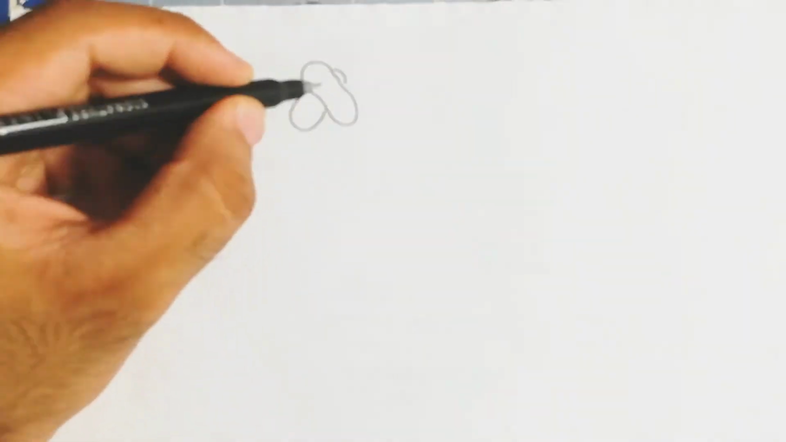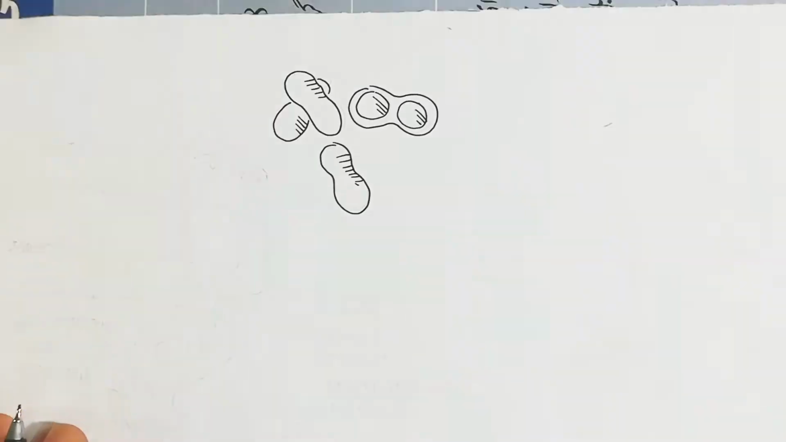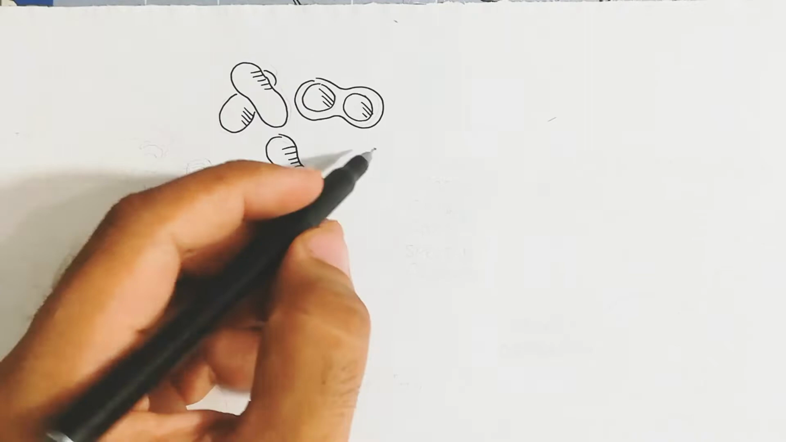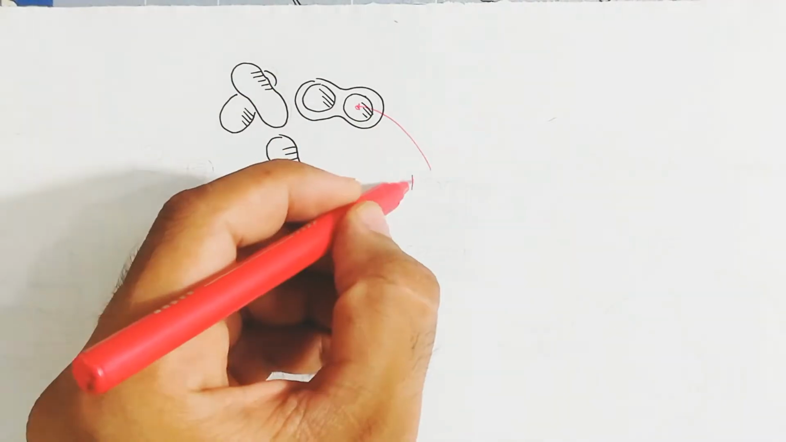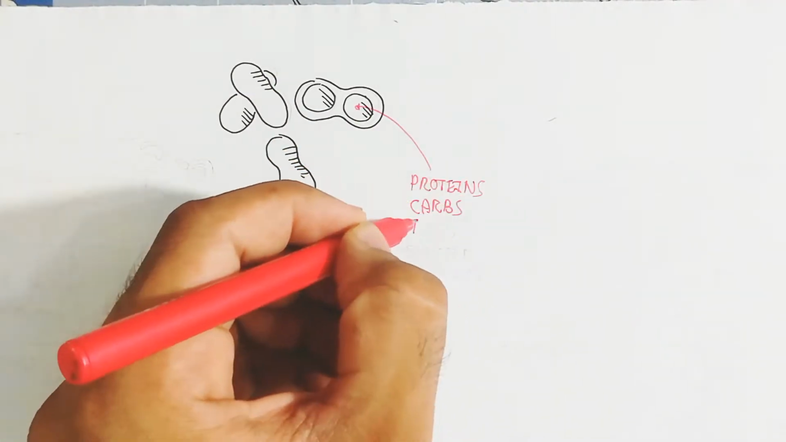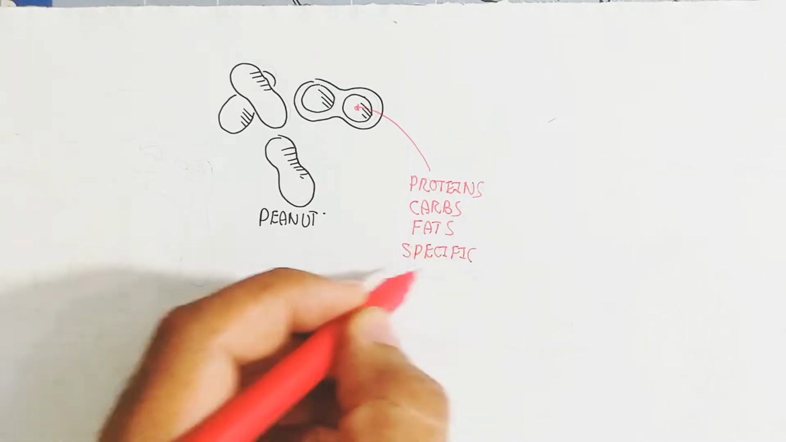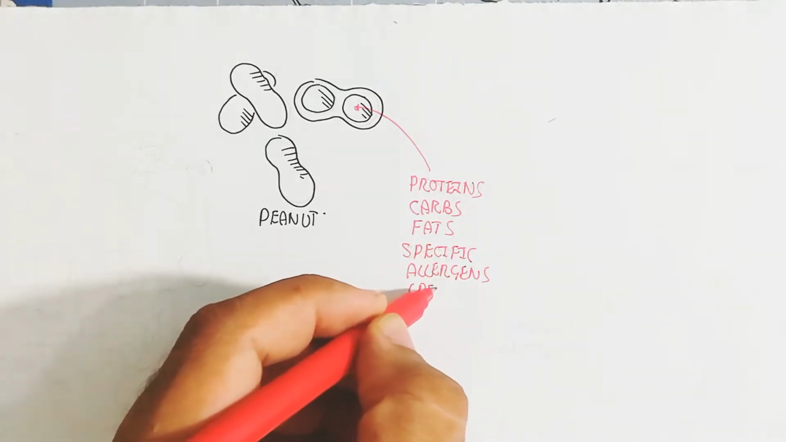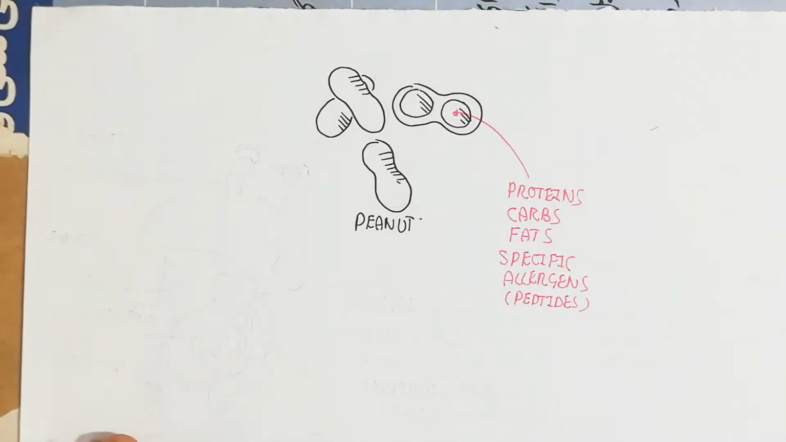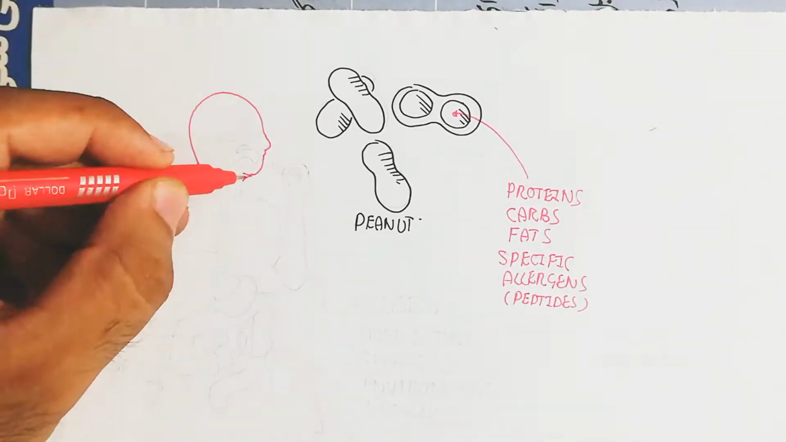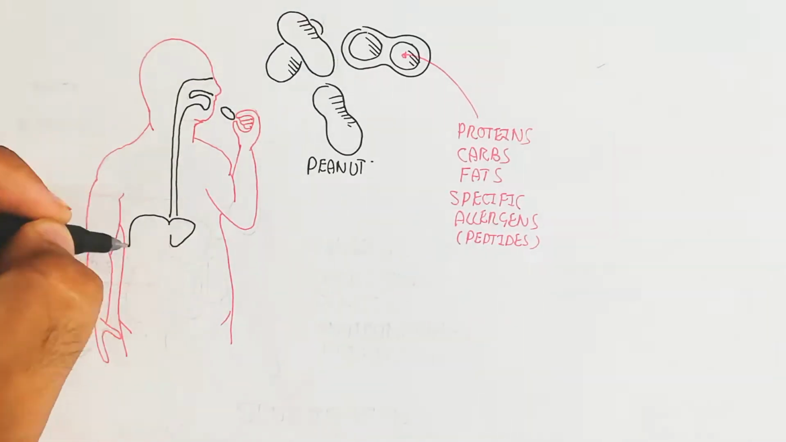Hello, in this video we will discuss peanut allergy. The peanut is a food that contains protein, carbs, fat and specific allergens, and the allergic reaction will increase in a specific person. For example, overeating also, but genetics, environmental factors and epigenetics.